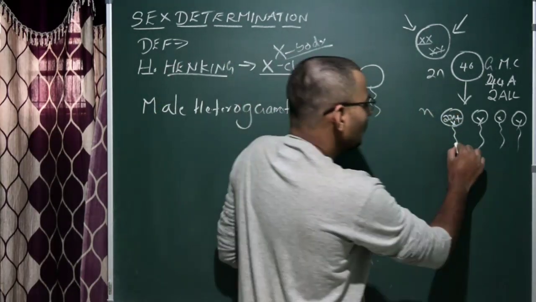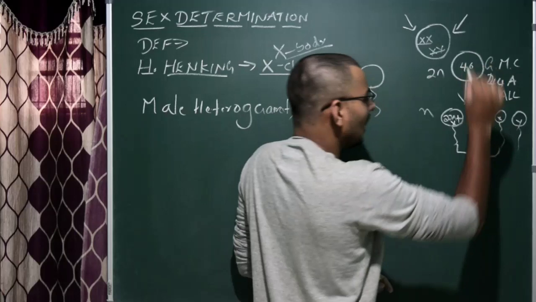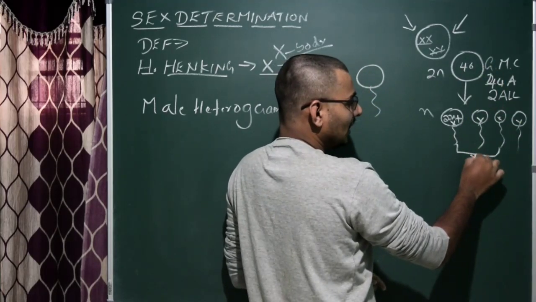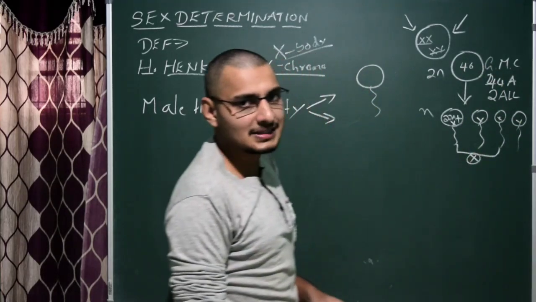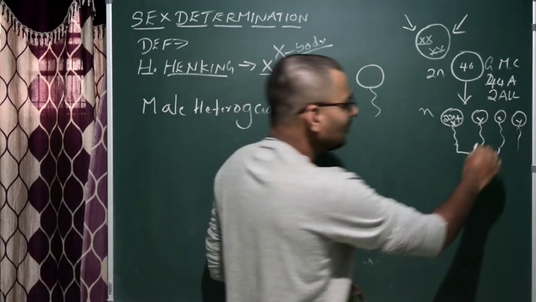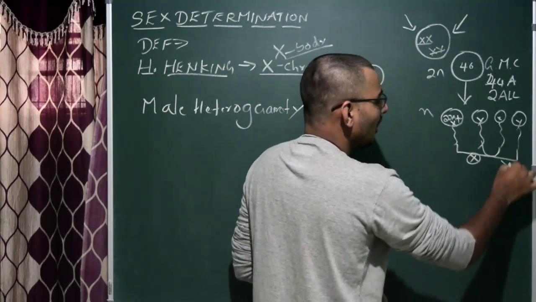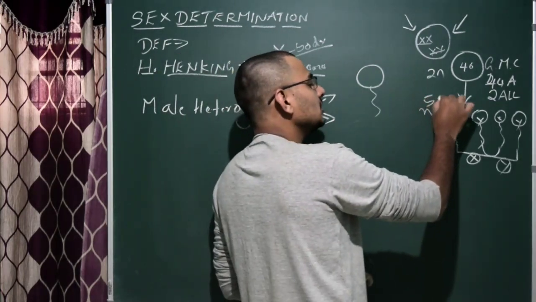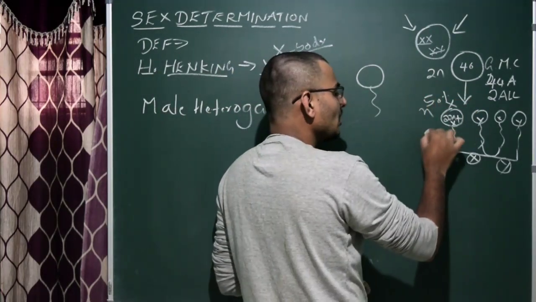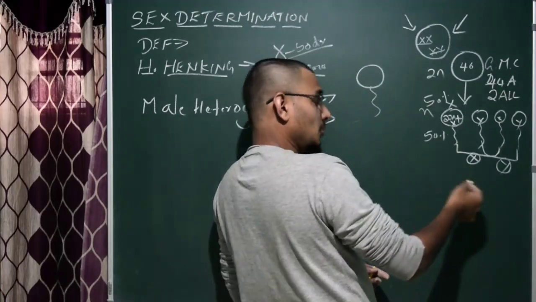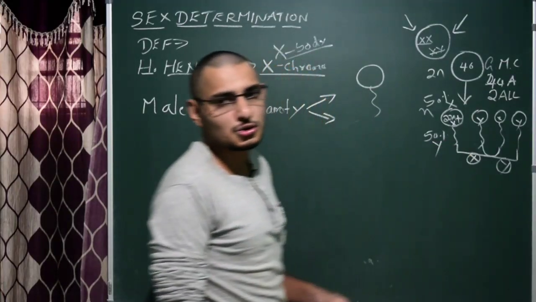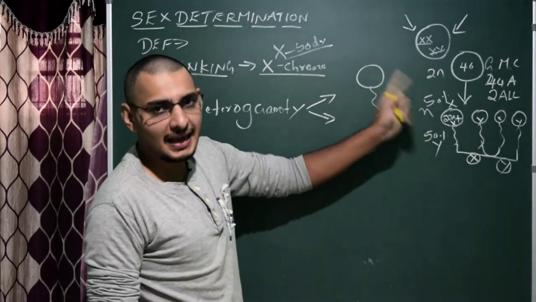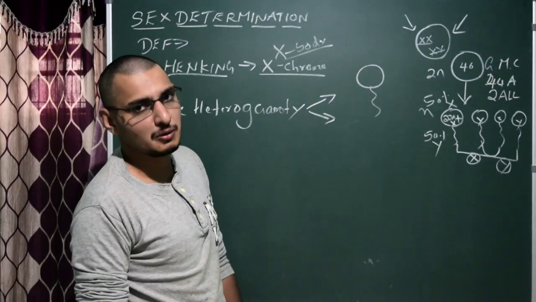Out of 4, 2 are exhibiting X chromosome as allosome. Another 2 will have Y chromosome as allosome. That means 50% of the sperms will have X chromosome, whereas 50% of the sperms will contain Y chromosome. This is what is important: 50% X and 50% Y sperms will be produced.